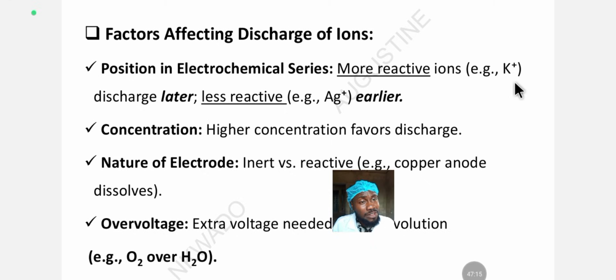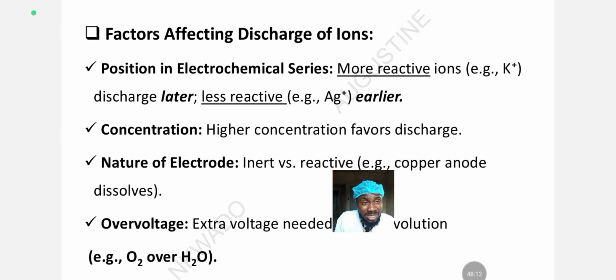That's why you have to get familiar with the electrochemical series. So more reactive ions such as potassium ion discharge later, while less reactive ones discharge earlier.